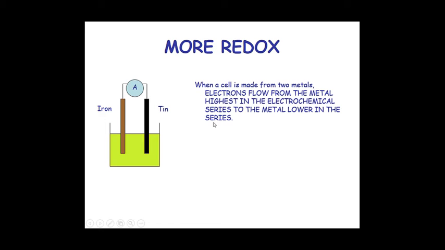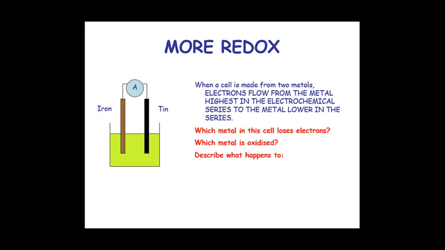Here are some more examples of the redox processes. Here we have iron and then we have tin. If we have iron and tin together, then iron will rust and tin will not rust because of the difference in their positions in the electrochemical series. Which metal in this cell loses electrons? This is of course iron. Which metal is oxidized? When this iron loses electrons, it means it is oxidized.